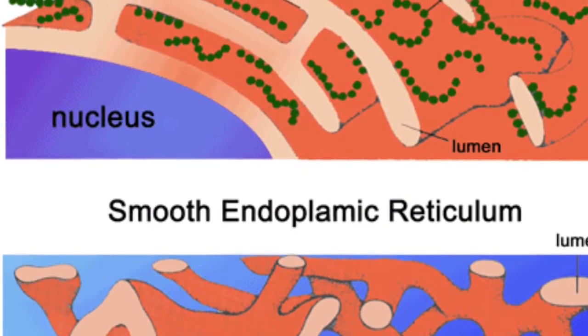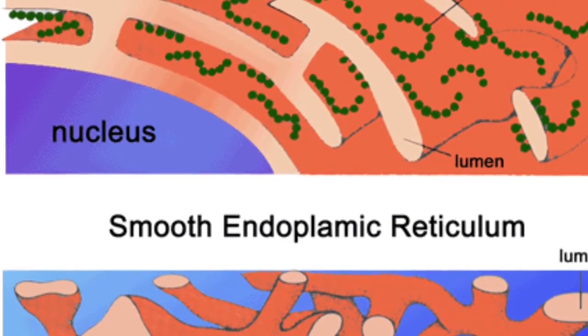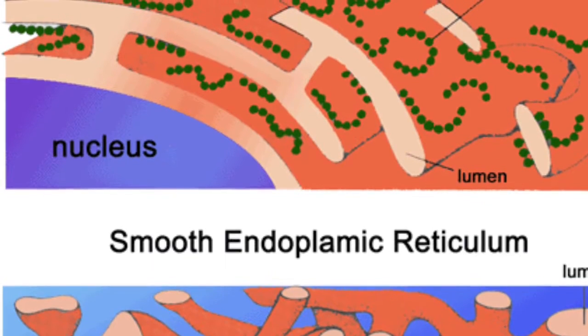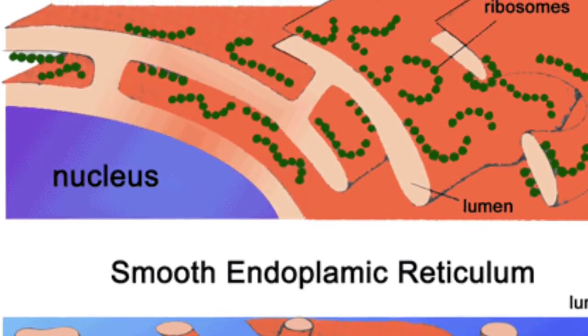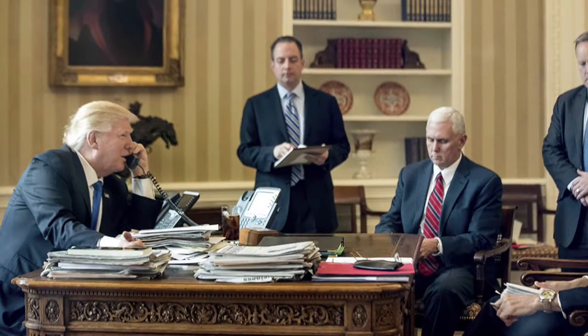There are two types of endoplasmic reticulum: smooth ER, which has no ribosomes, and rough ER, which does have ribosomes. And since the vice president is our ribosomes, smooth ER are meetings which he does not attend, and rough ER are meetings which he does attend. The Golgi bodies are the interns. The interns receive things like mail and phone calls and redistribute them to the proper locations.